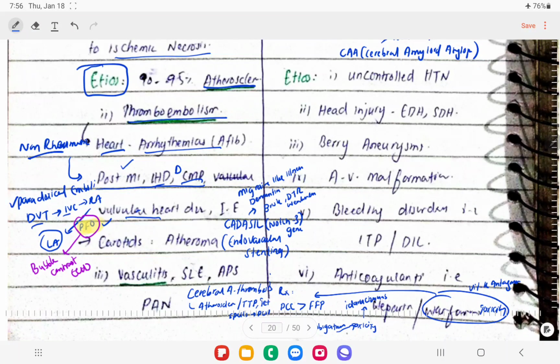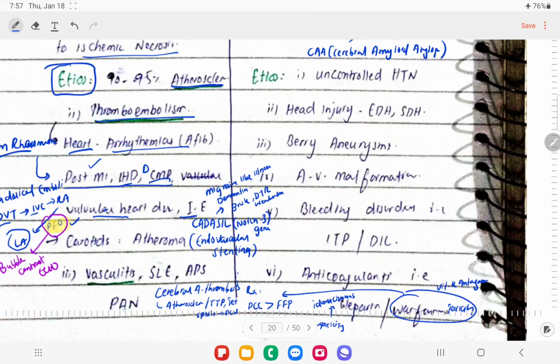From the valvular heart, if the patient is having valvular heart disease, like mitral stenosis, there will be LA dilation, left atrial dilation, and there will be clot formation in that. Whenever there is clot formation in the heart, it is also going to cause a stroke. Like infective endocarditis, right?